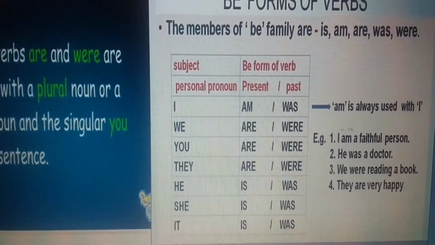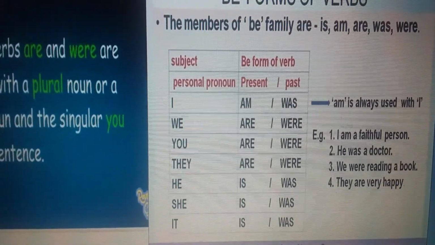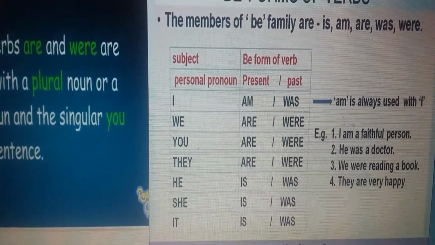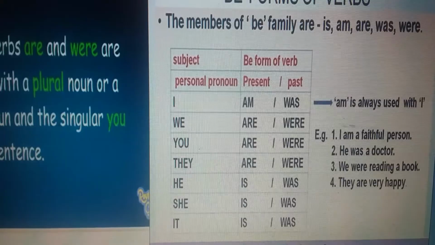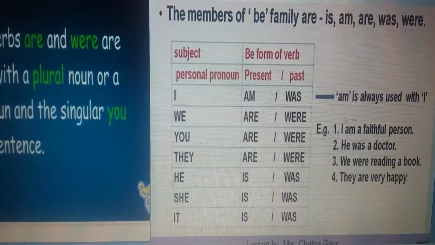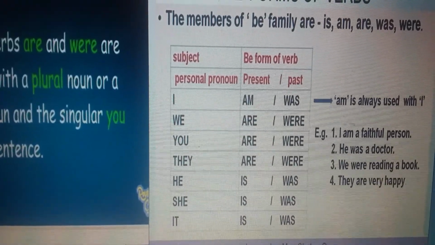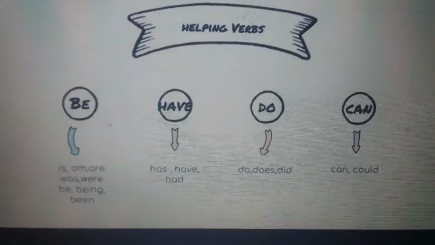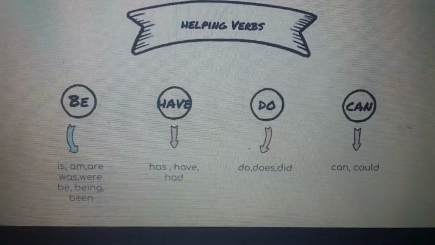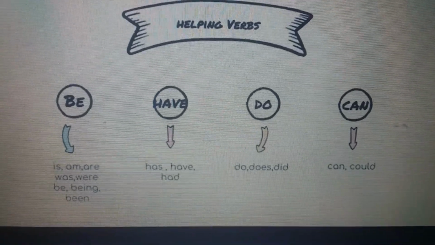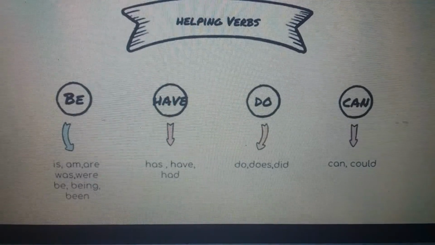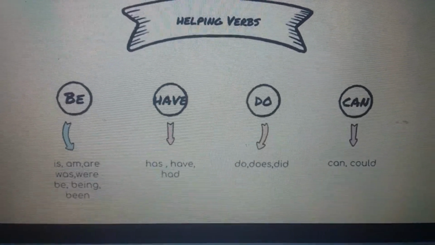And linking verbs always depend on subject. If subject changes, then linking verbs are changed. If tense is changed, then linking verbs are changed. Now come to our next, that is helping verbs. You can divide helping verbs in 4 categories. First is be, second is have, do, and then can.